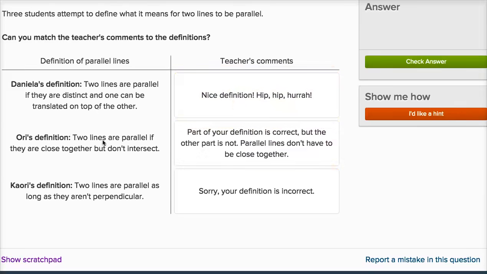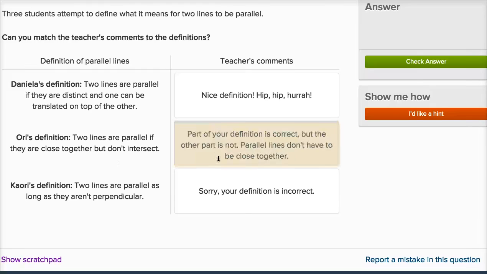So Ori says two lines are parallel if they are close together but don't intersect. So if you're trying to define parallel lines, it doesn't matter if they're close together or not. They just have to be in the same plane and not intersect. They could be very far apart, and they could still be parallel. So this isn't an incorrect statement. You could have two lines that are close together and don't intersect on the same plane, and they are going to be parallel. But this isn't a good definition, because you can also have parallel lines that are far apart. And so, actually, I'd go with this statement right here.